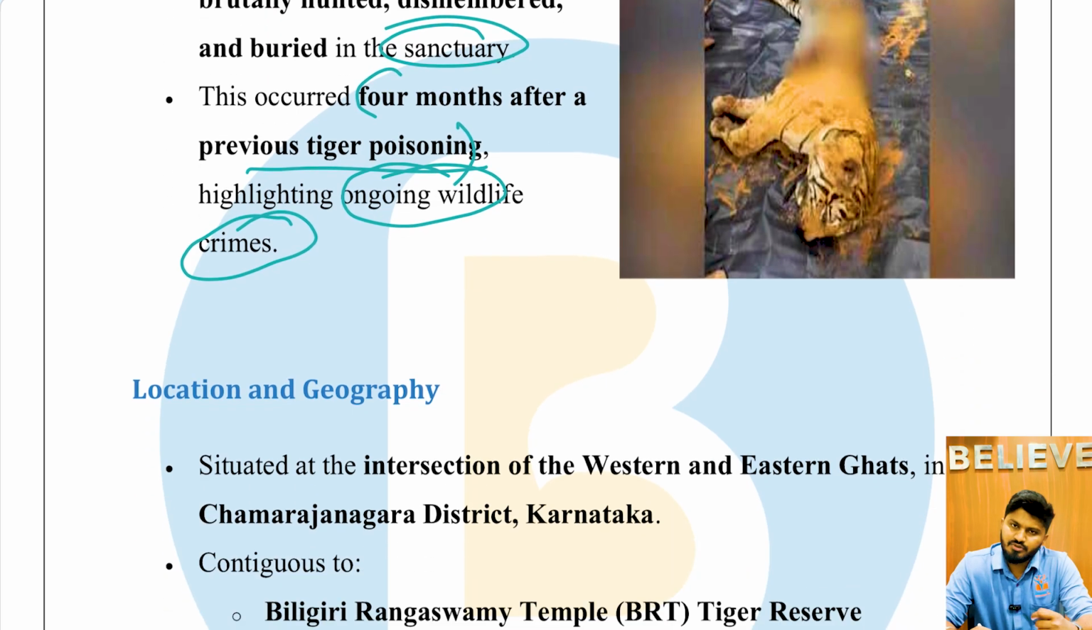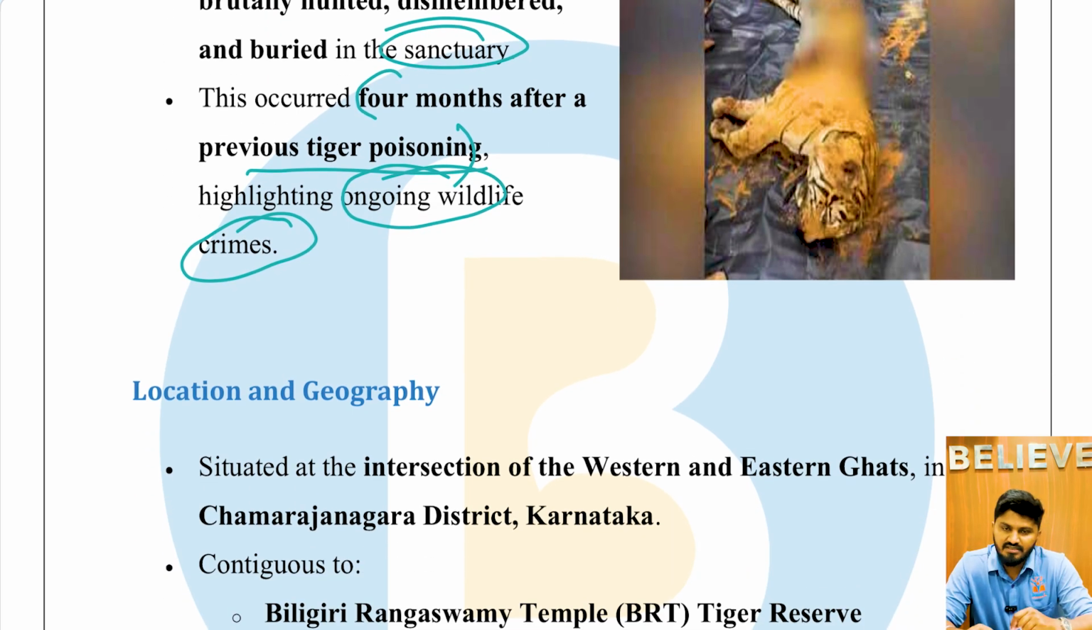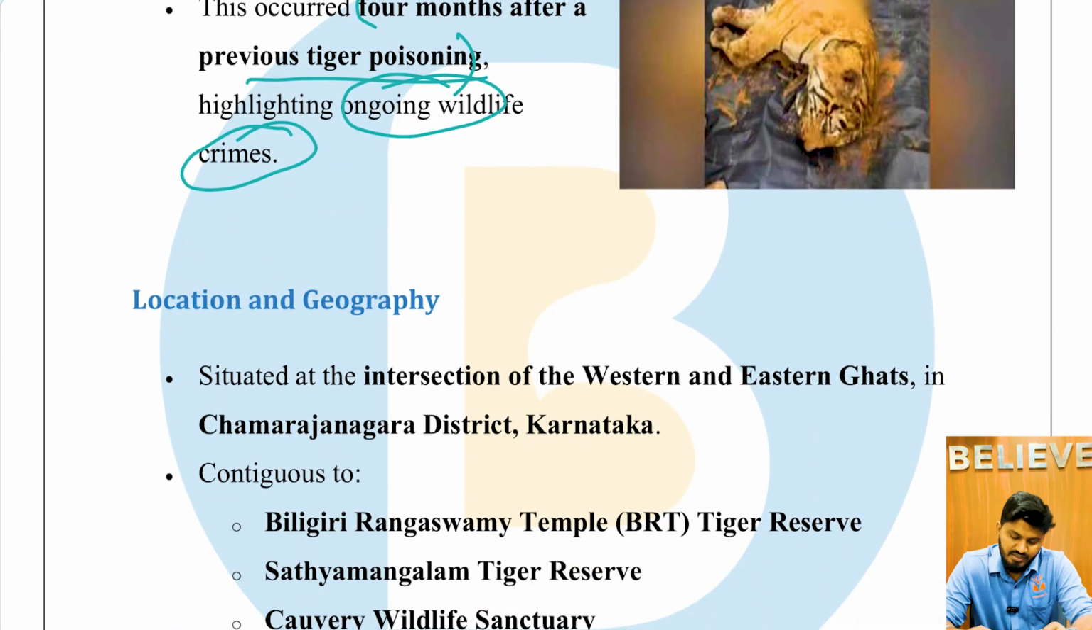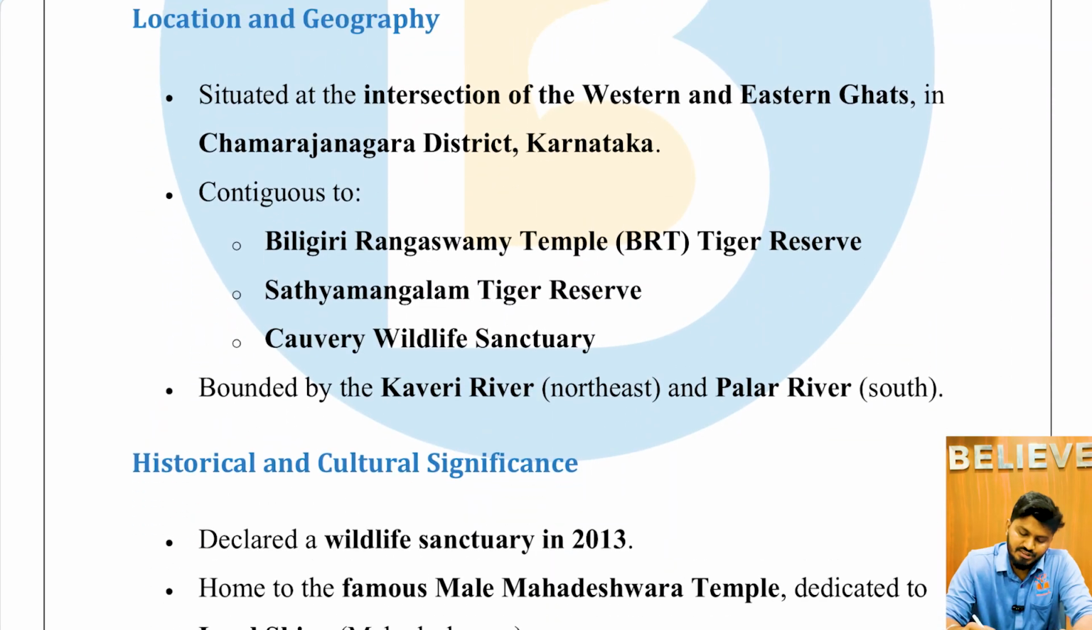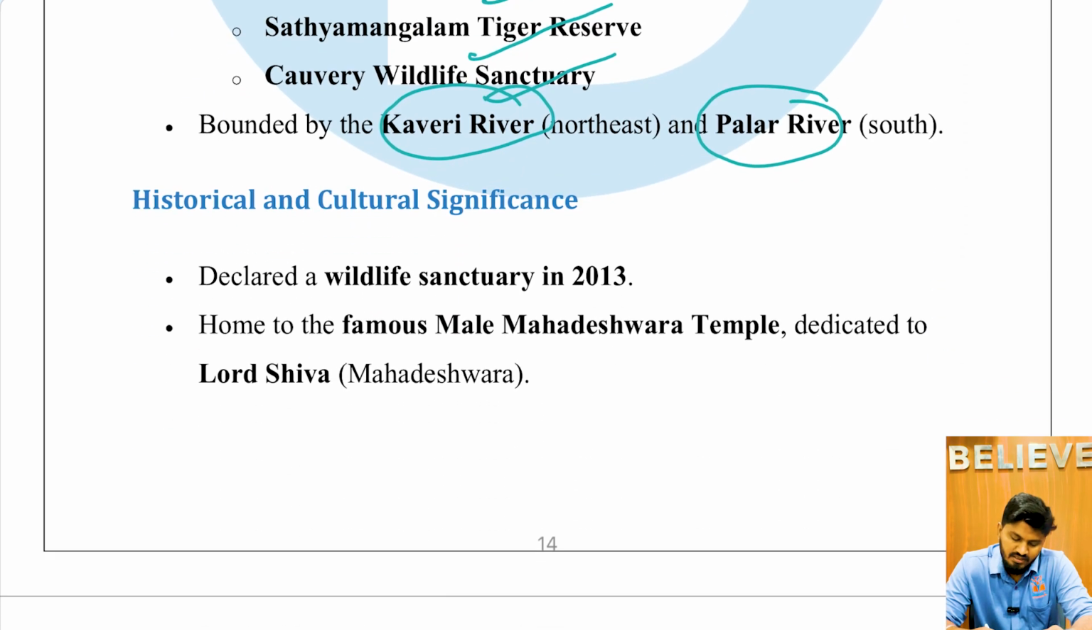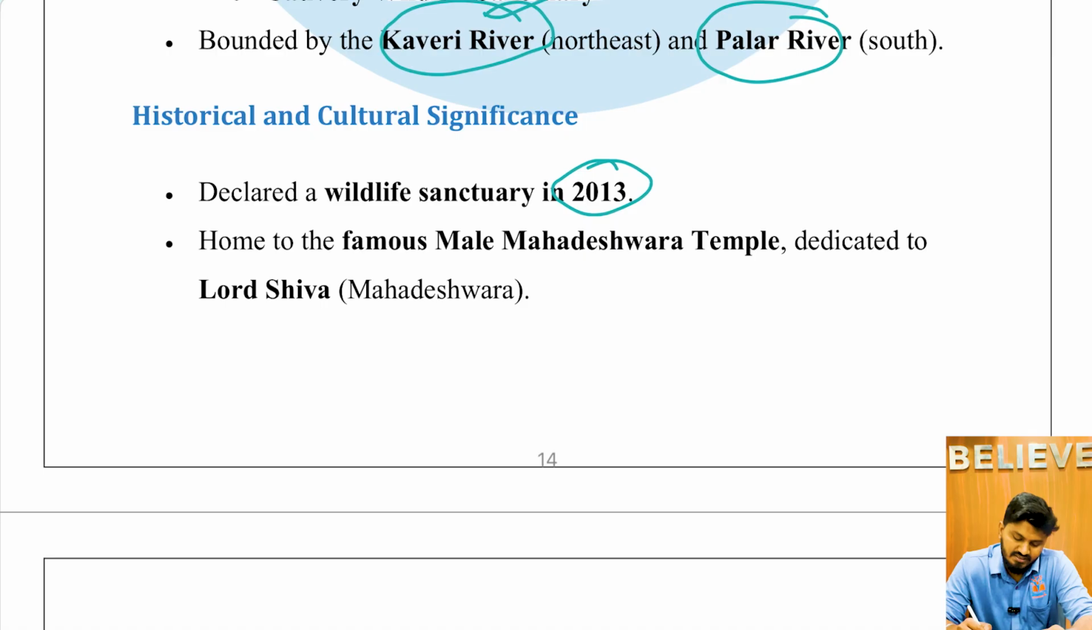We'll discuss wildlife conflict some other time, but we'll keep the discussion to the Malai Mahadeshwara Hill Sanctuary. Where is it? It is situated at the intersection of the Western and Eastern Ghats in the Chamarajanagar district in Karnataka. It is contiguous with Biligiri Rangaswamy Temple Reserve, Satyamangalam Tiger Reserve, and Kaveri Wildlife Sanctuary. It is bounded by the Kaveri River in the northeast and the Palar River in the south. It was declared a wildlife sanctuary in 2013 and is home to the famous Malai Mahadeshwara temple dedicated to Lord Shiva, who is Malai Mahadeshwara.